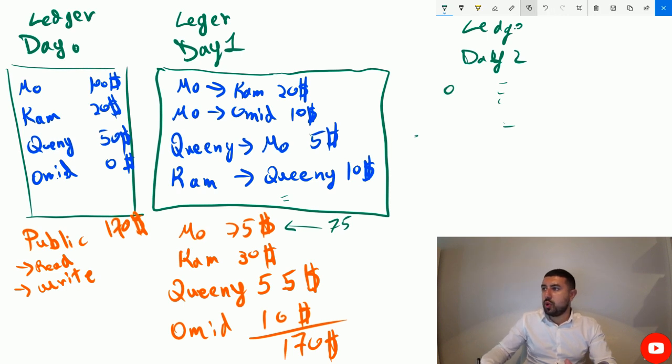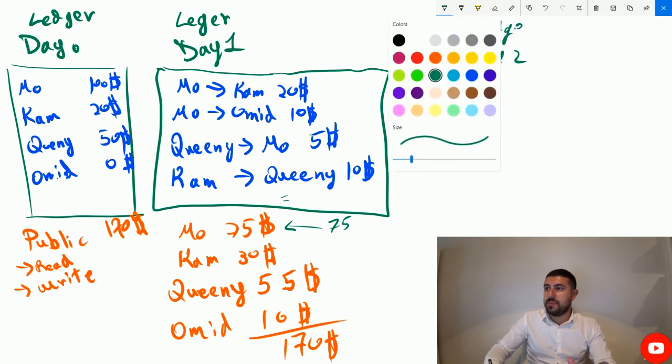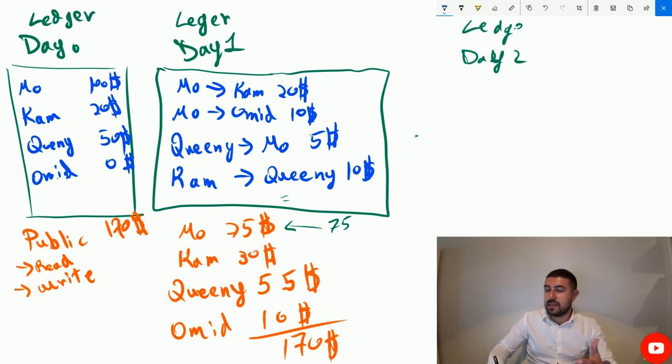I'm going to go in the ledger and I'll say that Mo sent me his $75. So Omid comes in and writes Mo sends Omid 75. So then I lose my money and he has it, right? It makes no sense. There has to be more security here, right?